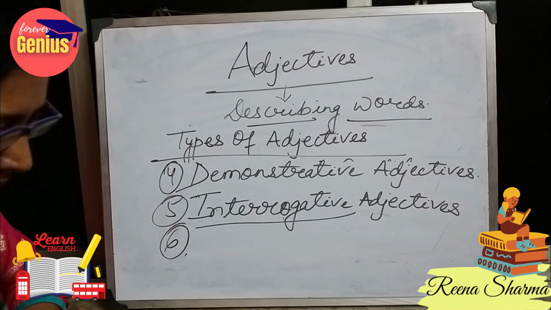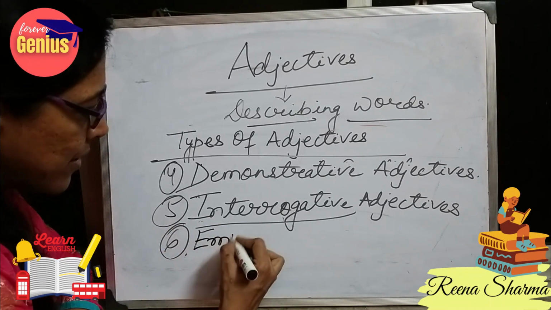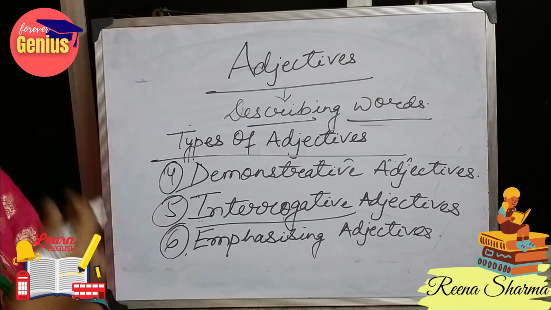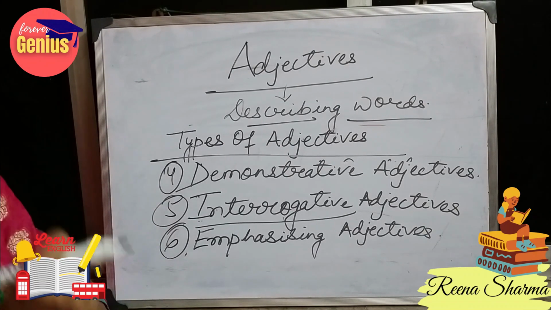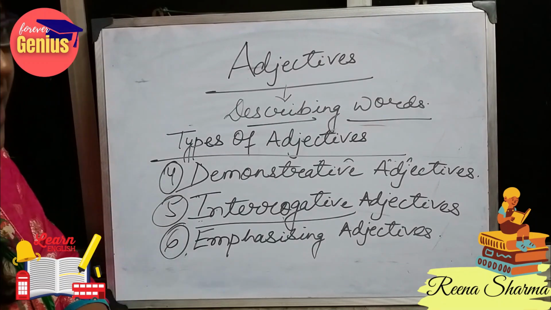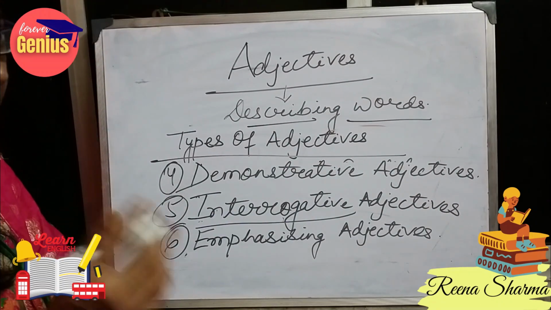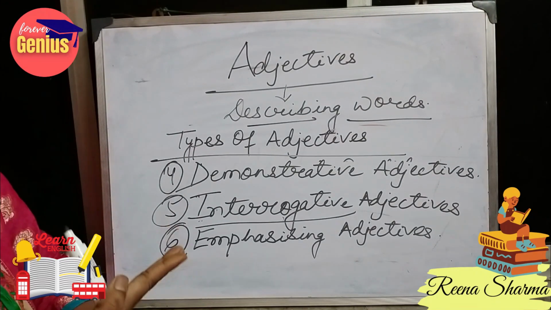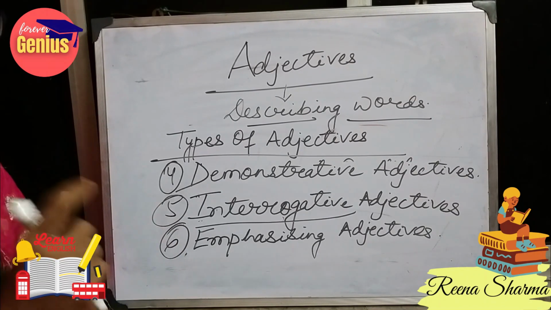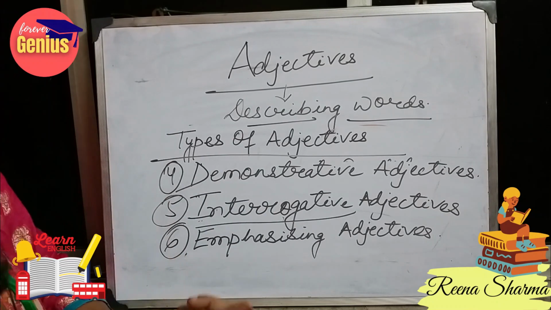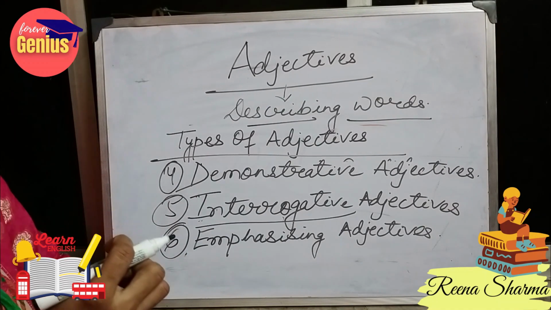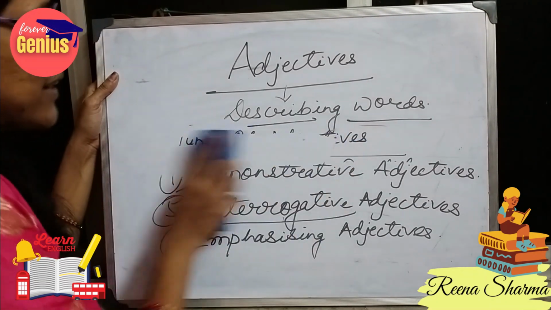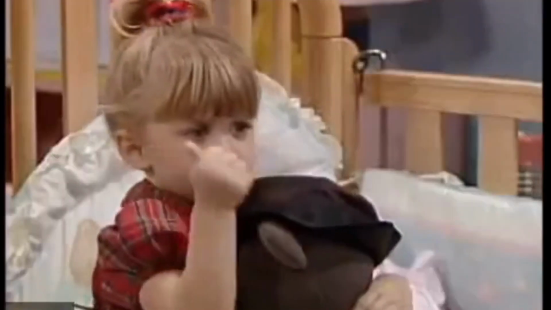Now comes the sixth and last type of adjective, that is emphasizing adjectives. What are emphasizing adjectives? When I give importance to a certain noun, meaning I specify it, like this is the very house that I want to buy. Here the term very is the emphasizing adjective. Our campaign was a complete success. Here the term complete is the adjective, but it is giving emphasis. So these were the types of adjectives which we have discussed. You got it, dude.